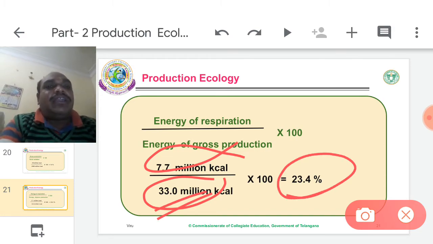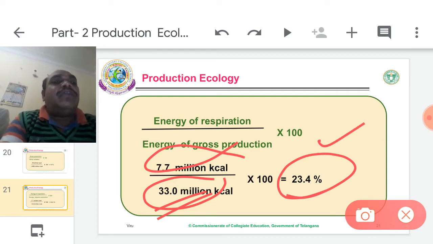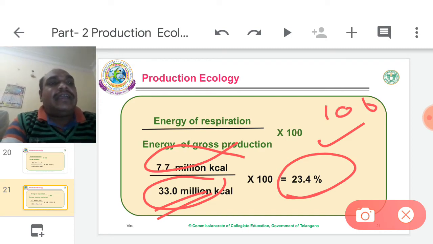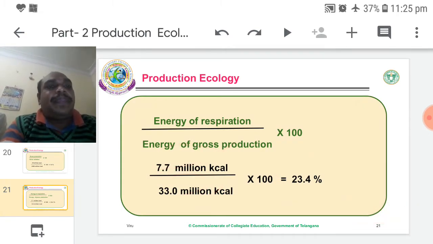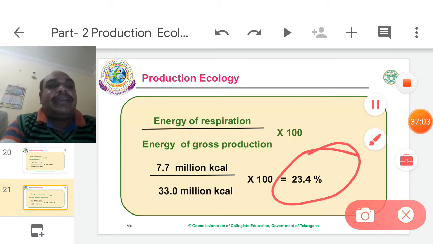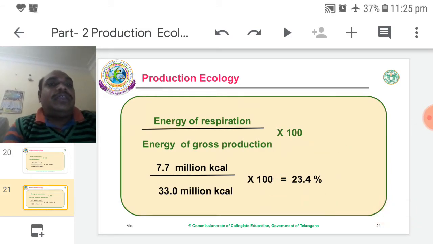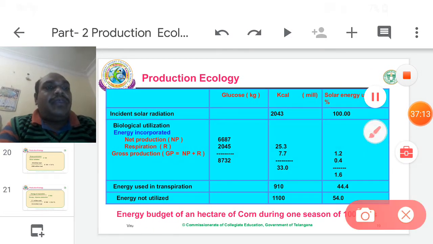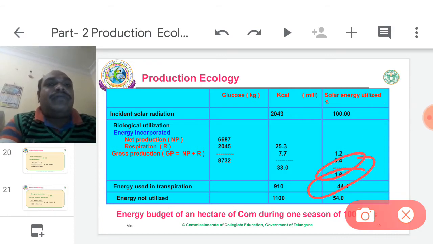So 23.4 indicates cellular respiration. So 1.6 is GPP, 0.4 is respiration.